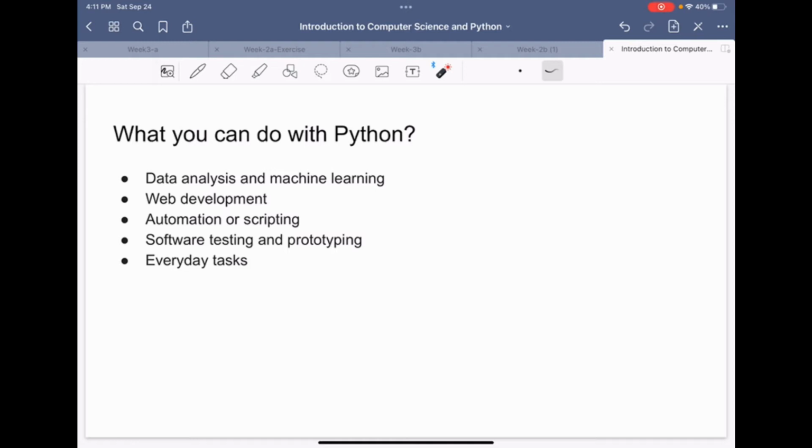We can also develop web applications through Python, and it is a language being used for automation or scripting. Python can also assist in software testing and prototyping, and it can be used in every type of task that we want to perform. Python is easier to use, easier to learn, and it's fun to use Python for your own programming tasks.